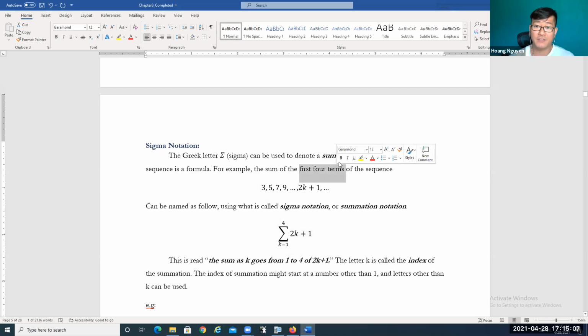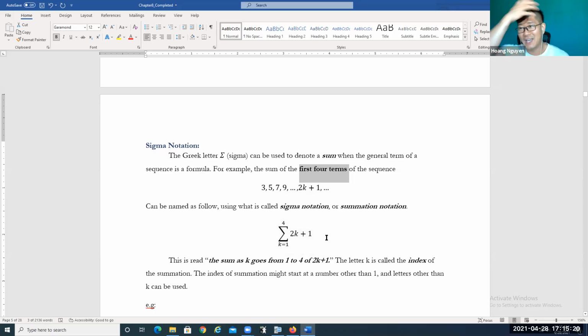The sum of the first 4 terms, so that's why k is equal to 1 up to 4. If you're going to do the sum of the first 5 terms, then k is equal to 1 to 5. And if you're going to do the sum of the first 10 terms, then k is equal to 1 to 10. Okay, so that's how we're going to get the sum of the first n terms using sigma notation or summation notation.